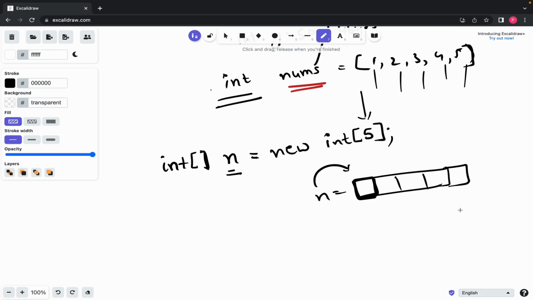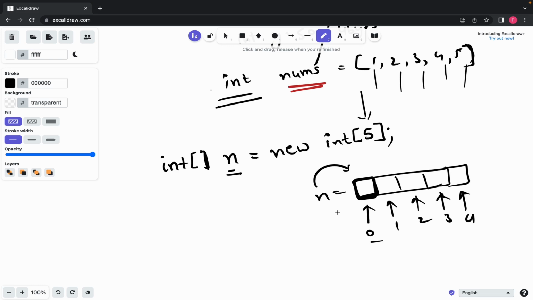Now let's see how I can assign values to these blocks. There is something known as indexing: each block has an index starting from 0. So this particular block has an index of 0, then this has 1, and similarly 2, then 3, and then 4. So we have a size of 5 in which the first index is 0 and the last index is 4.